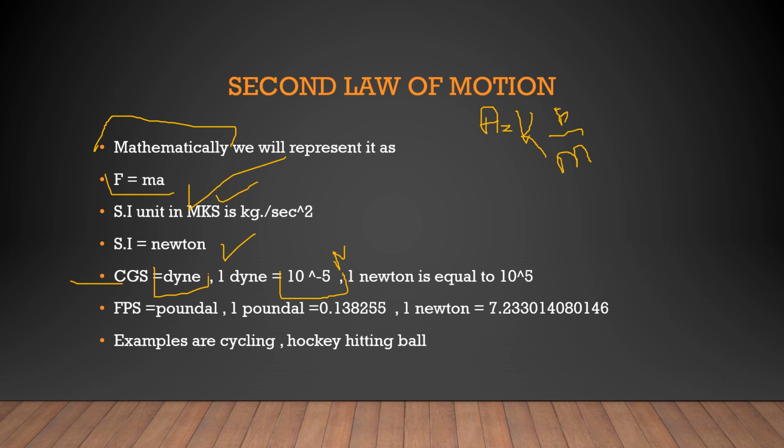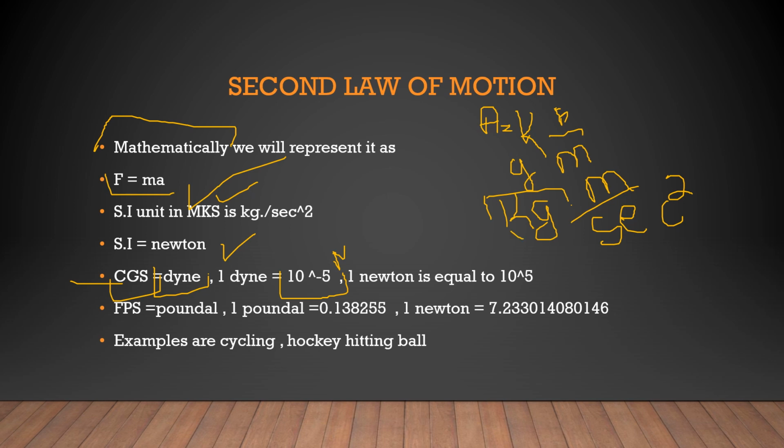As we are talking in the CGS system, we know that 1 Newton is equal to kg meter per second square. Here the kg is converted to gram.